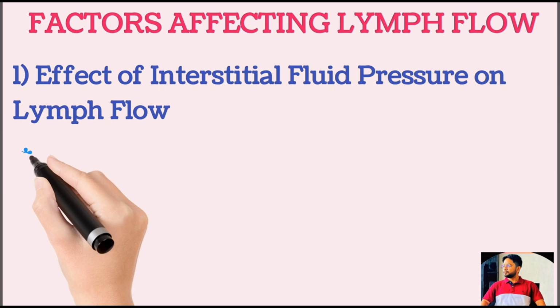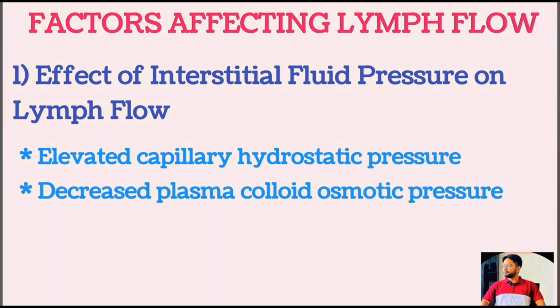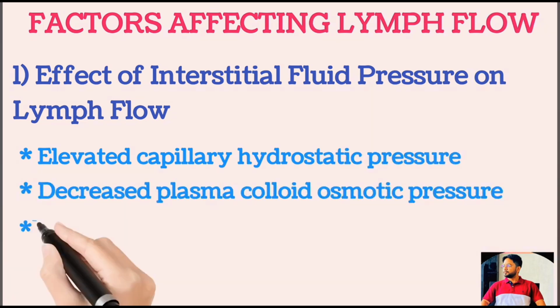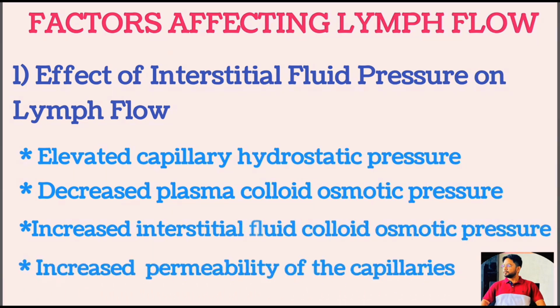The factors that increase the interstitial fluid pressure are elevated capillary hydrostatic pressure, decreased plasma colloidal oncotic pressure, increased interstitial fluid oncotic pressure, and increased permeability of the capillaries.